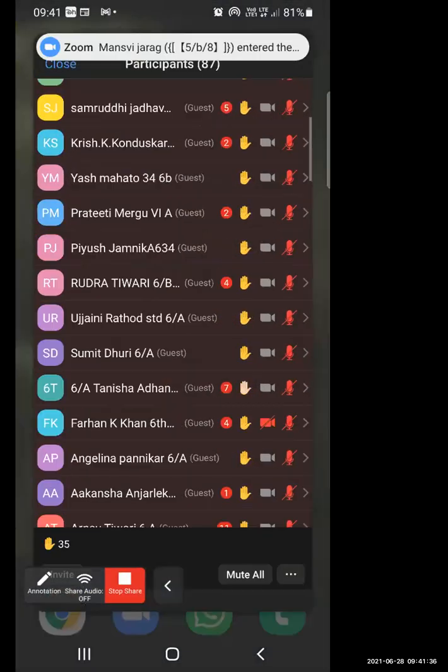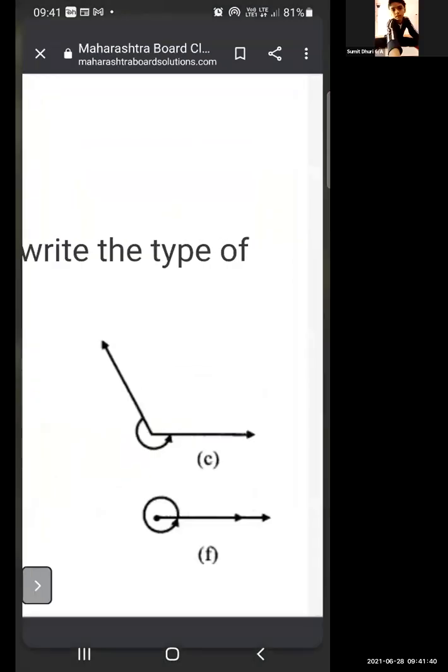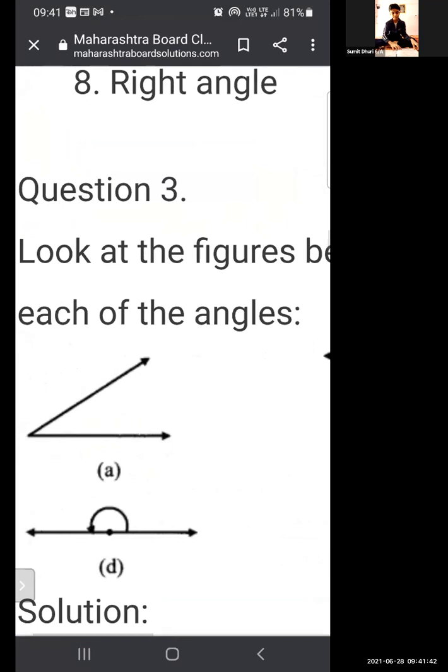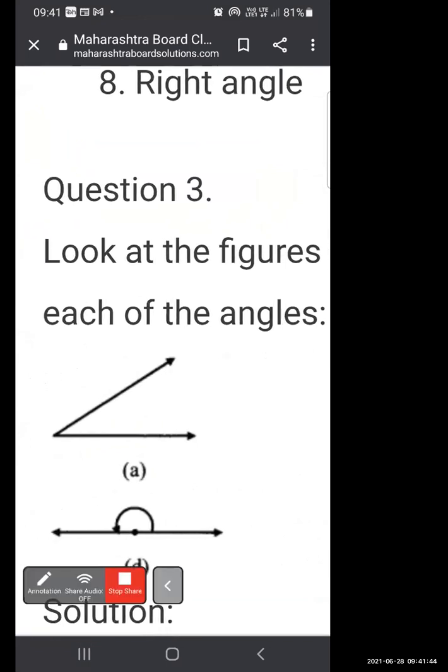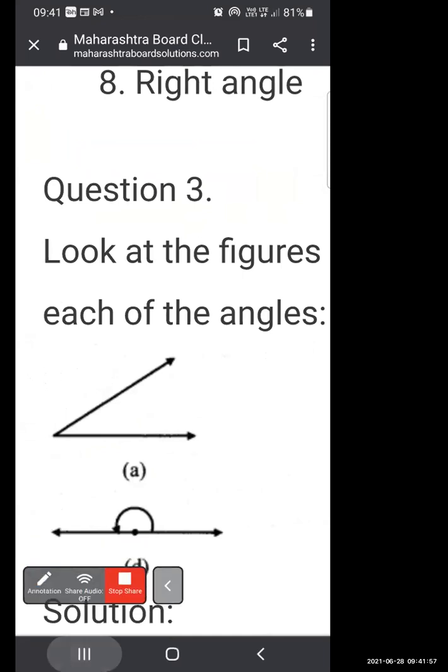Next is Sumit. Sumit, unmute yourself. Yes, teacher. Okay, now what do you think this type of angle is? See the diagram. This is a straight angle. It is quite easy, right? If the straight line is there, then the angle is a straight angle. Very nice. Mute yourself.